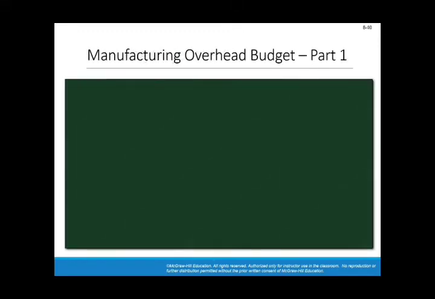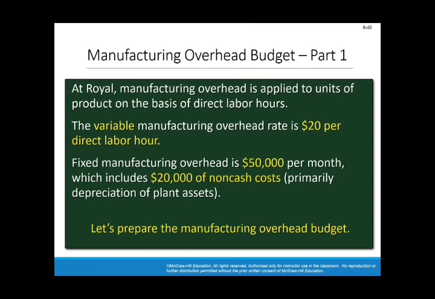Manufacturing overhead. To compute it, you need to get the POHR, or predetermined overhead rate, first, depending on if it's a function of labor hours or machine hours. The given says, at Royal, manufacturing overhead is applied to units of product on the basis of direct labor hours. So we know that the activity base here is labor hours, or LH. The variable manufacturing overhead rate is $20 per direct labor hour.